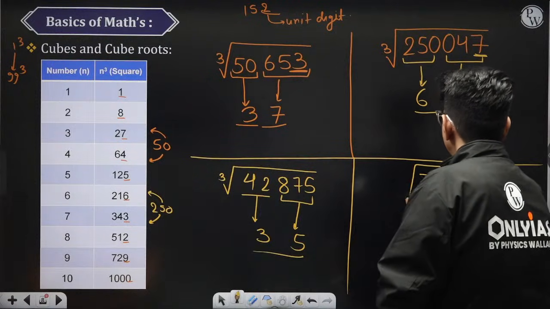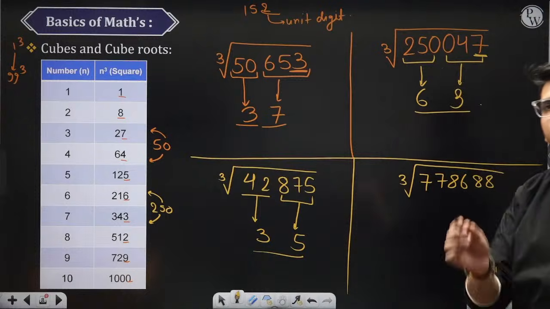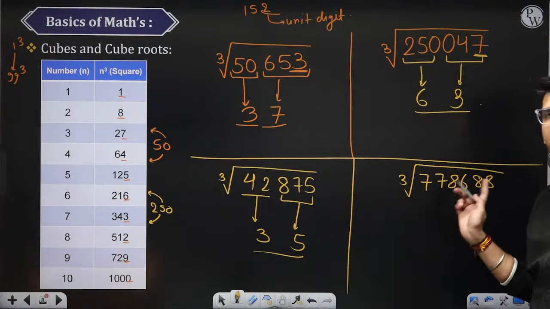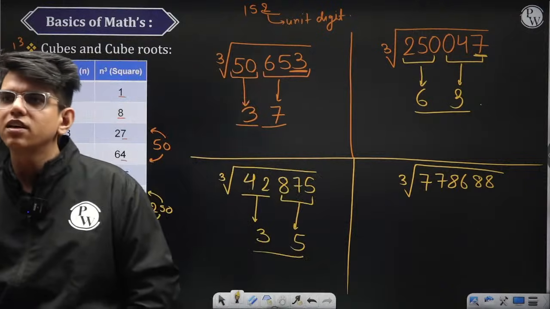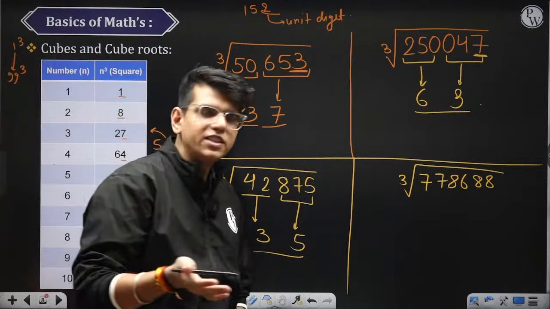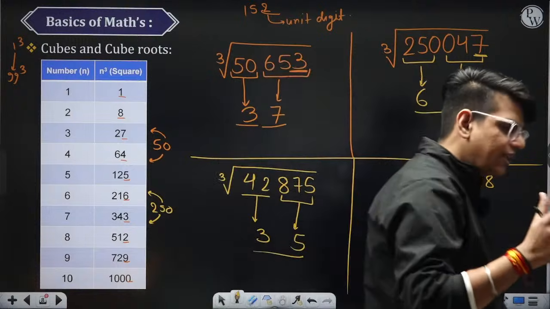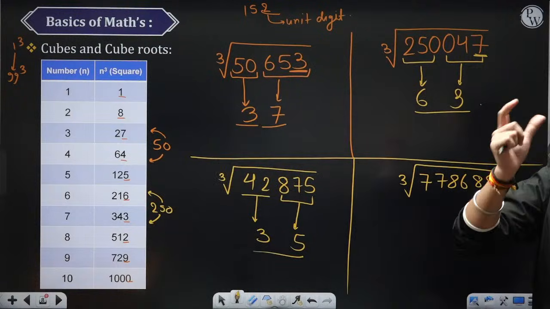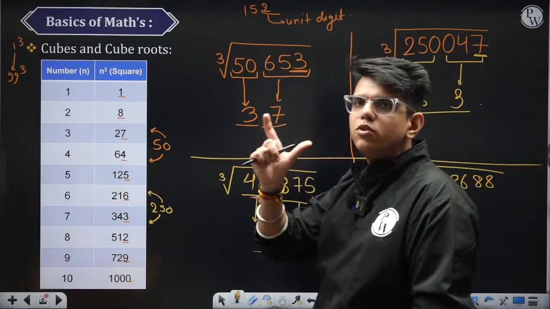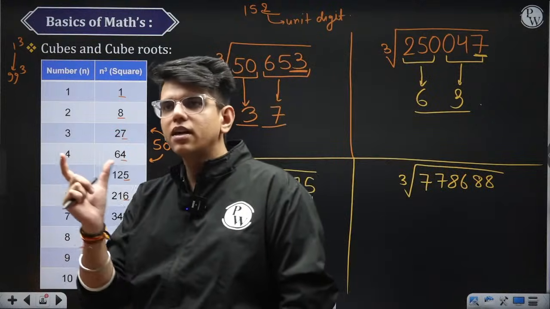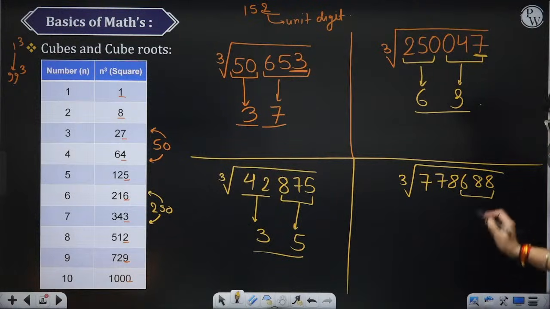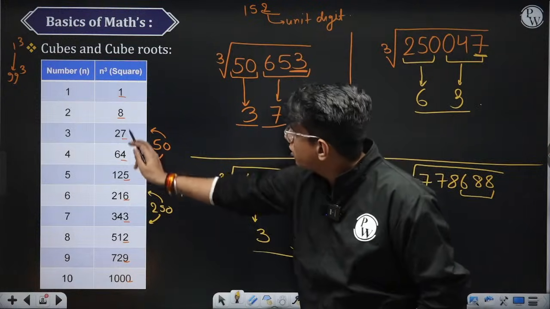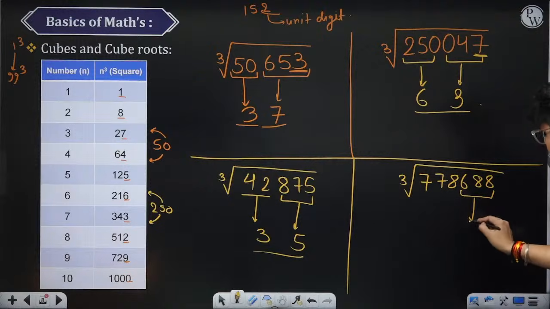778688. Let's find out the cube root for this number. Okay, someone is giving me this number 778688, right? Sir, how will we come to know if the cube root given is correct or not? In CSAT, they don't give you cube roots of decimals. They will give you numbers whose cube root comes out to be an integer. Here, 688 ends in 8, which comes from the cube of 2, so the last digit will be 2.